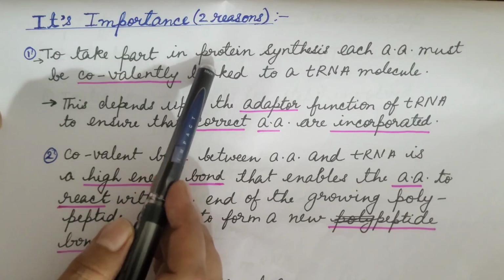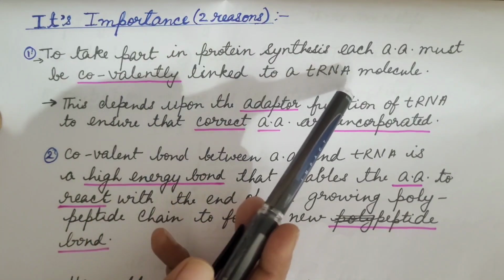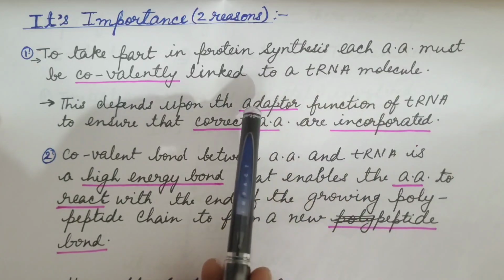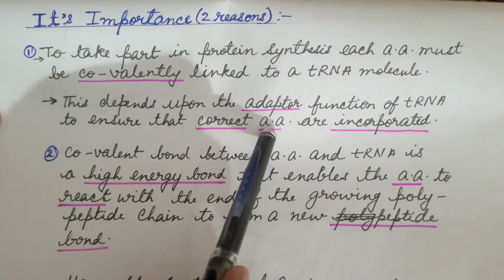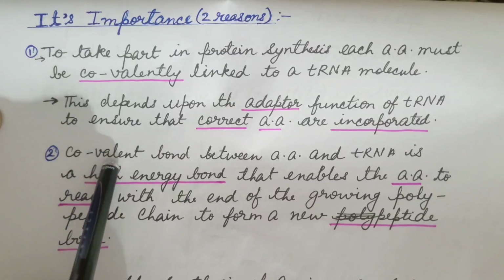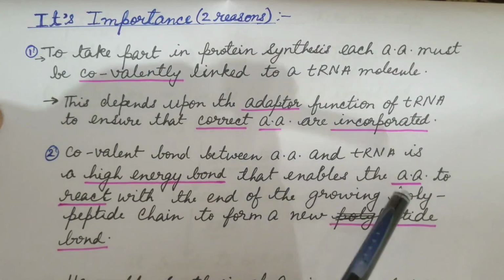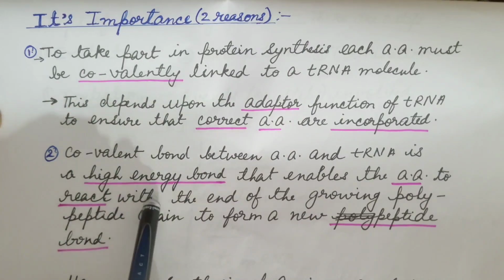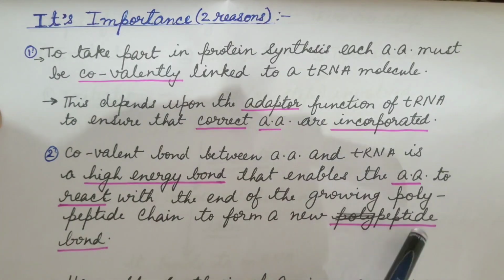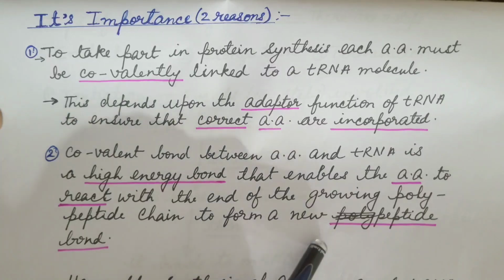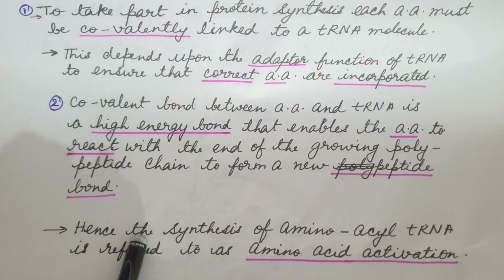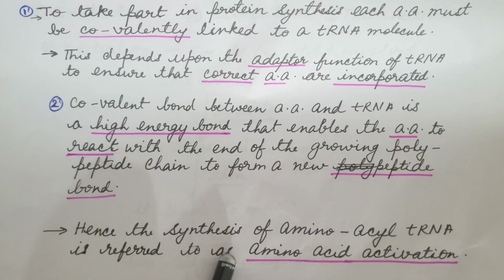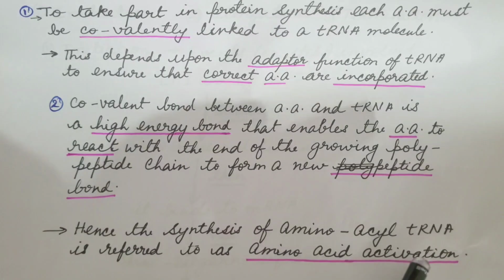So, transfer RNA functions as an adapter molecule and the correct amino acid is incorporated. Covalent bond between amino acid and transfer RNA is a high energy bond, and this enables the amino acid to react with the end of the growing polypeptide chain to form a new peptide bond. Hence, synthesis of aminoacyl transfer RNA is also referred to as amino acid activation.